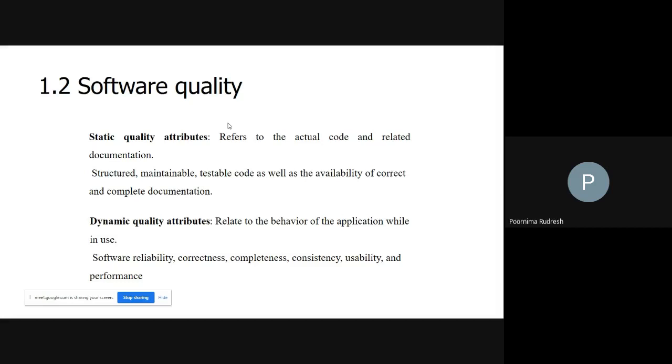So what is software reliability? Software reliability is the probability of failure free operation of a software over a given time interval and under given conditions. This is very suitable to normal operating conditions, right? Here we are considering the reliability of the software for the given time interval. So we can consider the software reliability for a day, or for a week, or for a month.